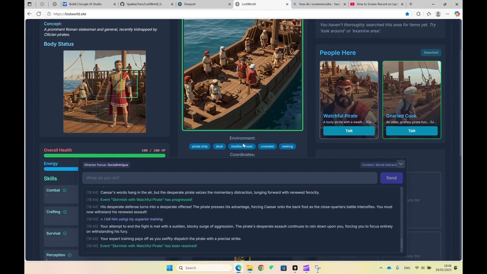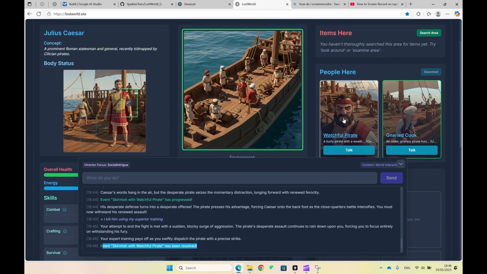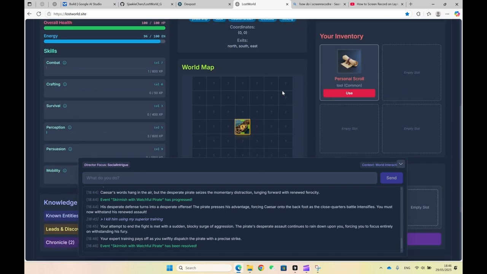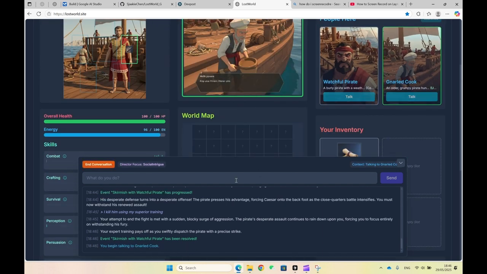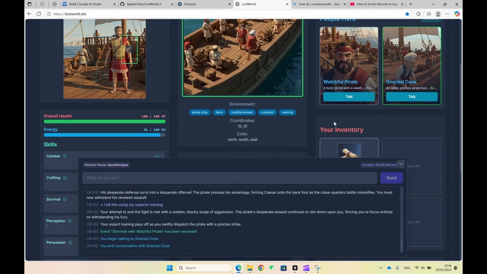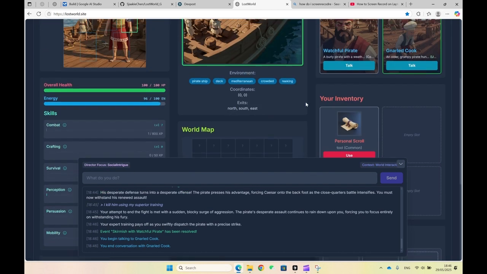All right. So the event has ended, and we have won. He hasn't disappeared, so there is a bug there. But yeah, you can also attack. You can also talk with them. They will remember their context, and when you come back, they'll still remember it.